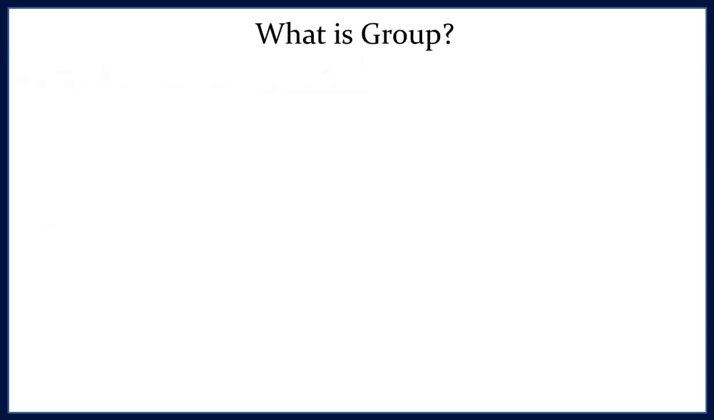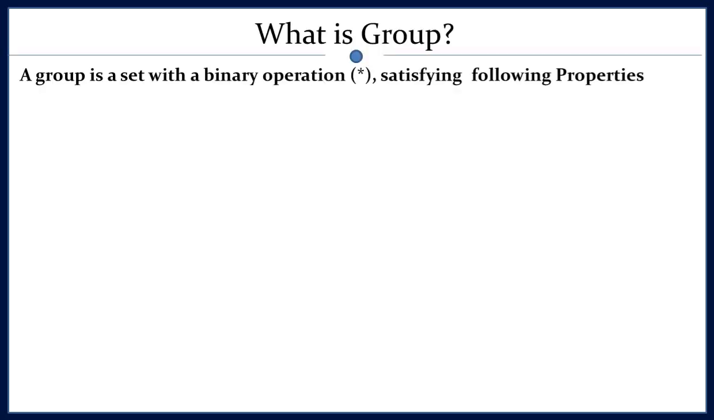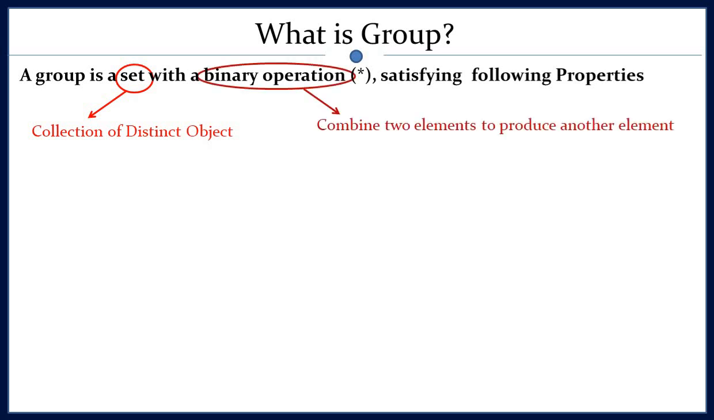So what is a group? A group is defined as such: a group is a set with a binary operation satisfying the following properties. Before looking at these properties, I have used two terms. The first one is set. So what is a set? A set is a collection of distinct objects. And the second one is binary operation. A binary operation is any operation which combines two elements to produce another element. It may be addition, it may be multiplication, it may be anything which combines two elements.